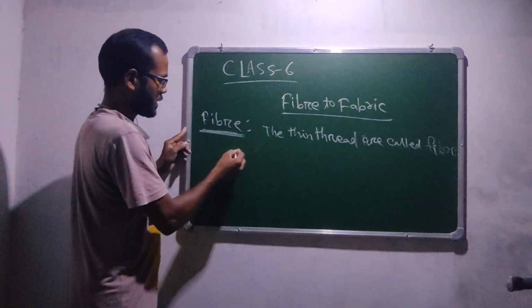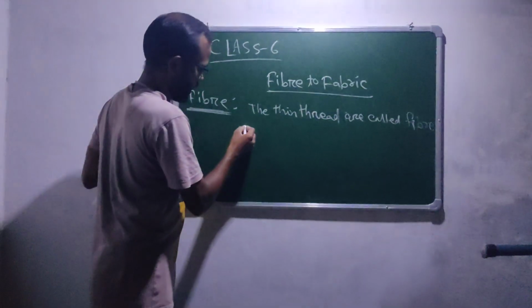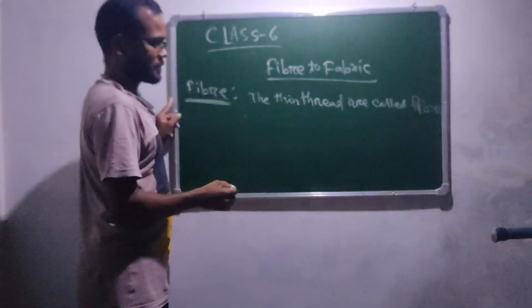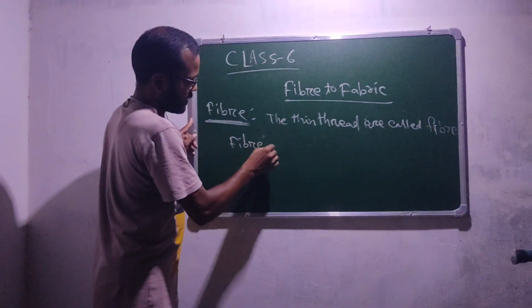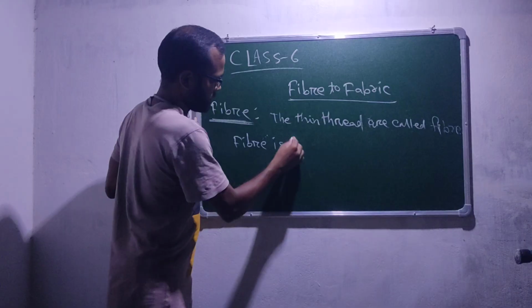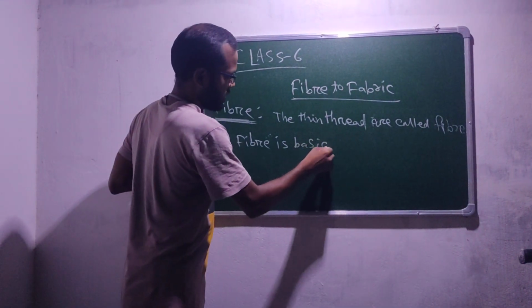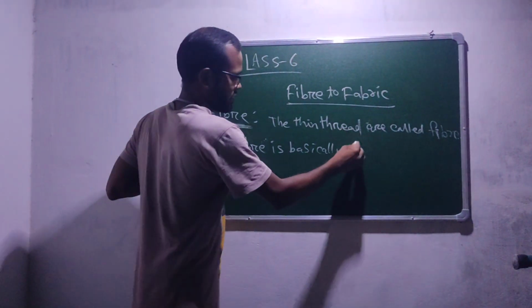Okay, then the second thing is how we can get the fiber. Fiber is basically two types.